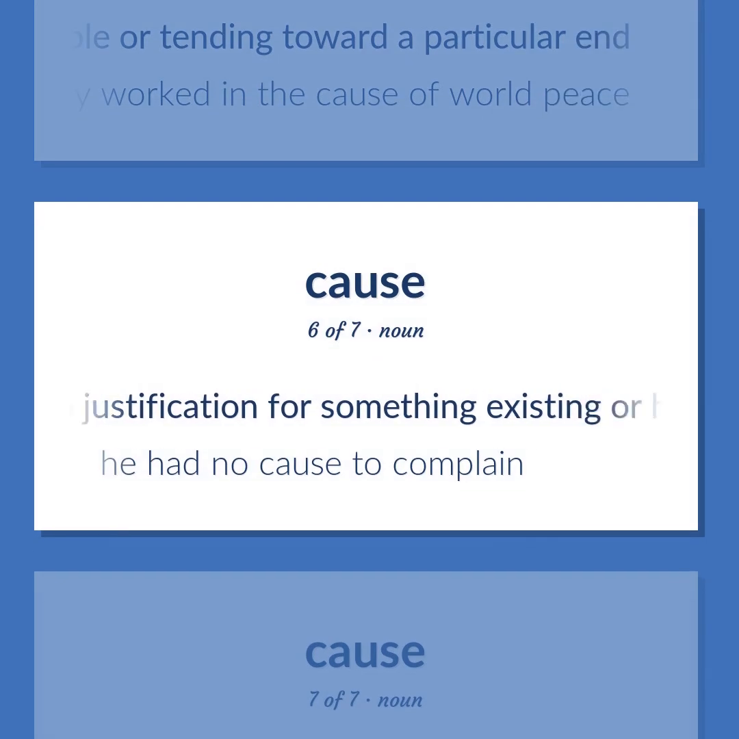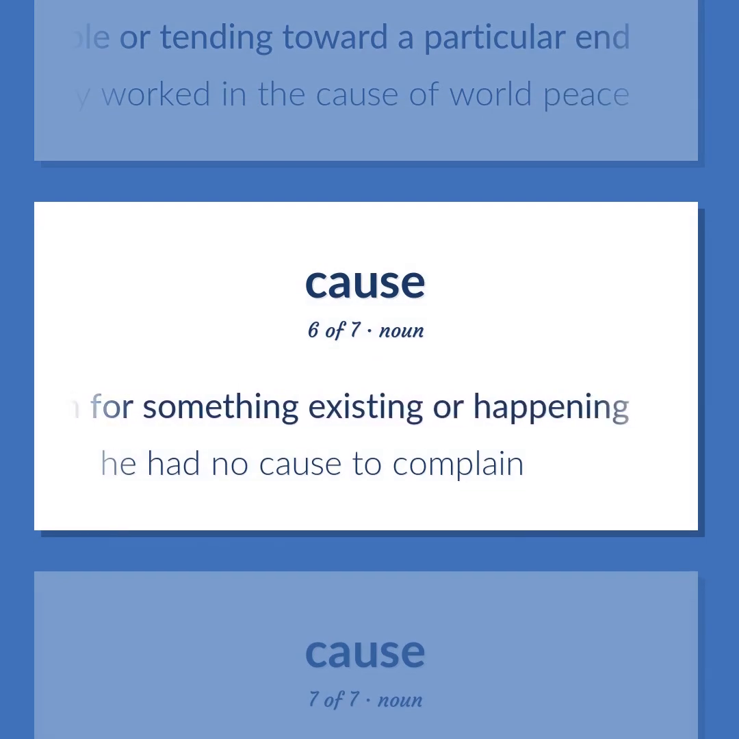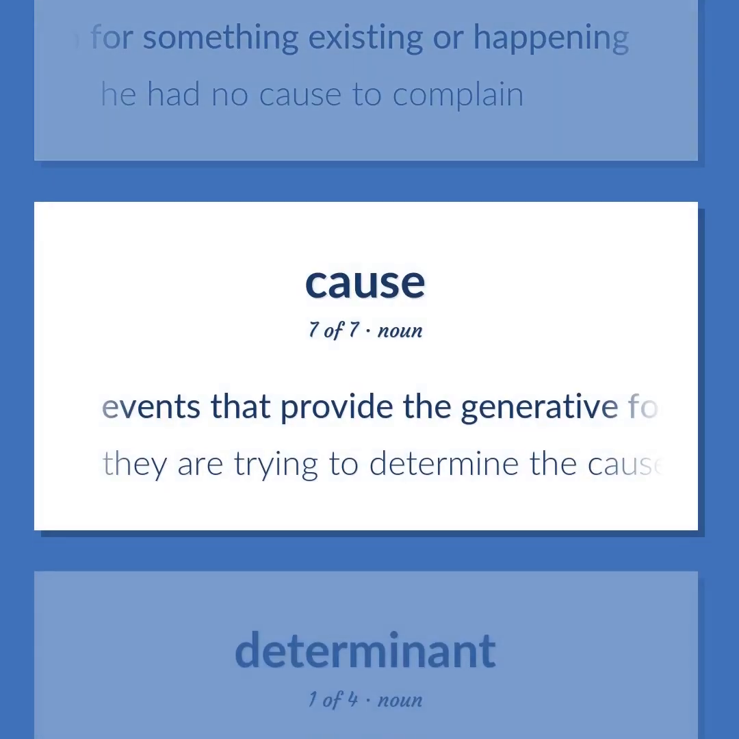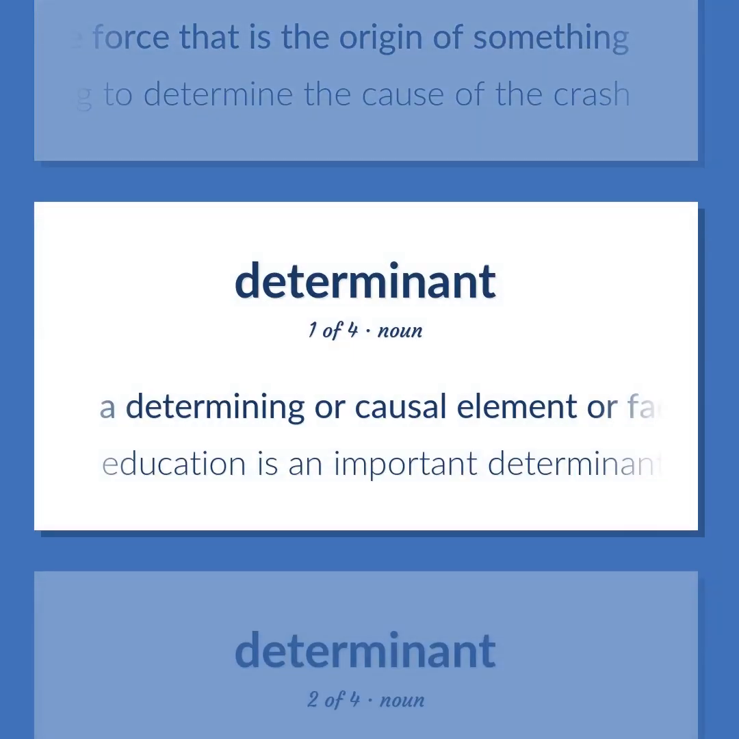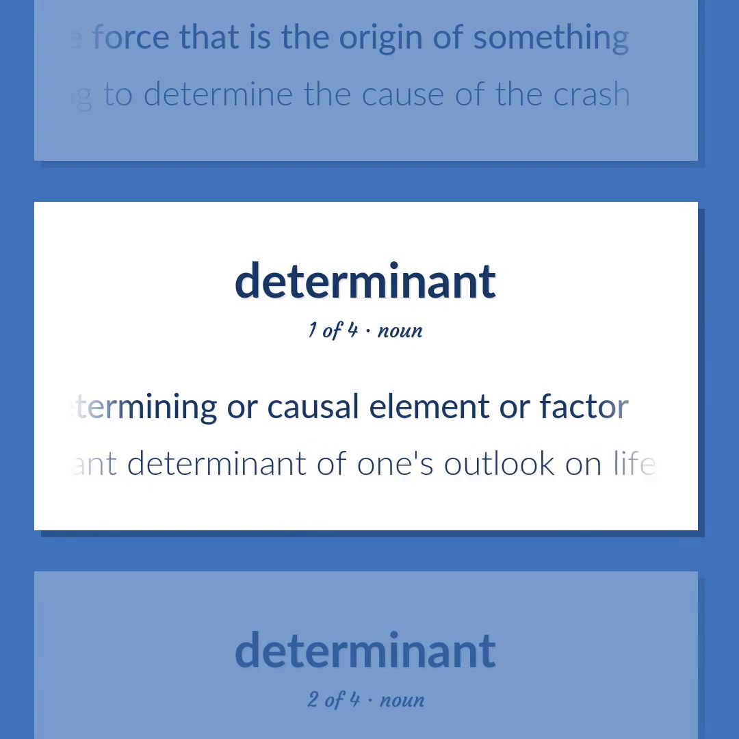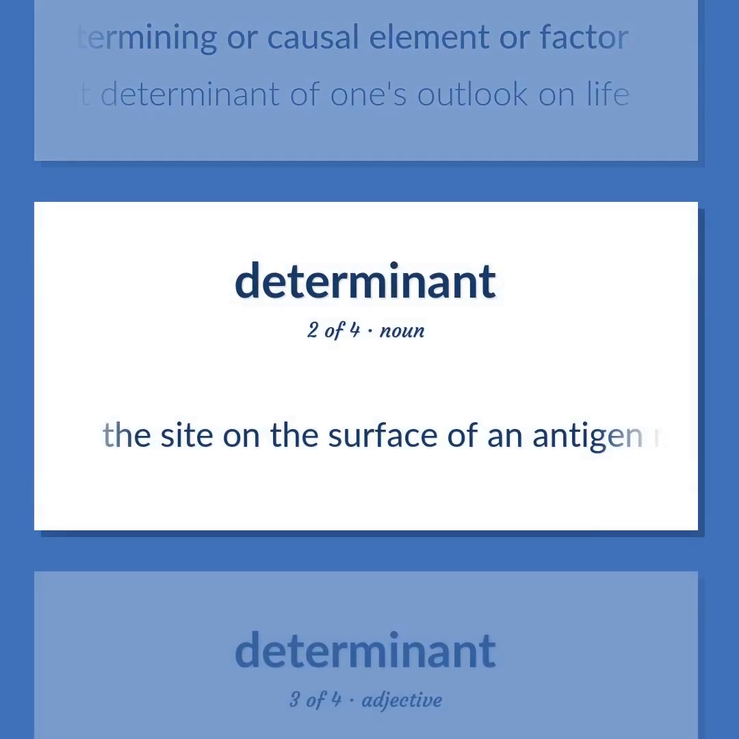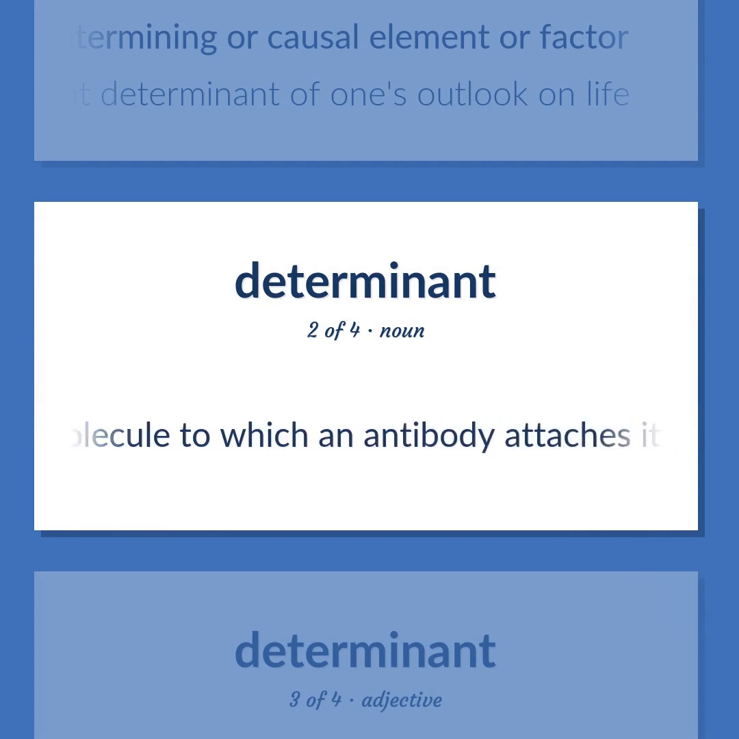A justification for something existing or happening. He had no cause to complain. Events that provide the generative force that is the origin of something. They are trying to determine the cause of the crash. A determining or causal element or factor. Education as an important determinant of one's outlook on life. The site on the surface of an antigen molecule to which an antibody attaches itself.